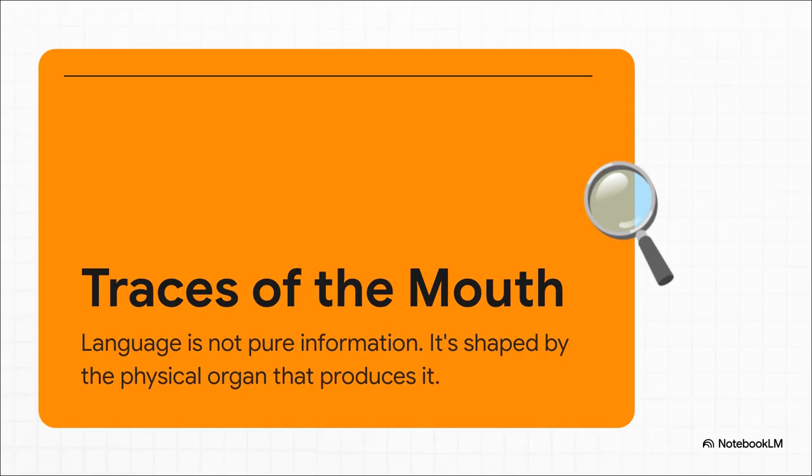Think about it. Saussure's idea was that language isn't just pure information. It's shaped by the physical thing that makes it, our mouths. There are certain combinations of letters that are super easy to say and others that are difficult or even impossible. This creates a kind of hidden structure. So even though language wants to be random, it's always held back by what we can physically pronounce. This constraint, what he called the traces of the mouth, that was the invisible force. That's what was loading the dice.